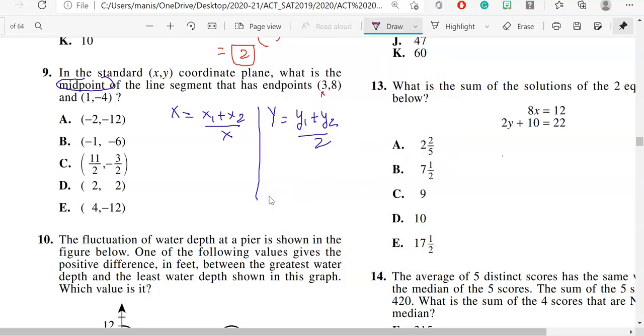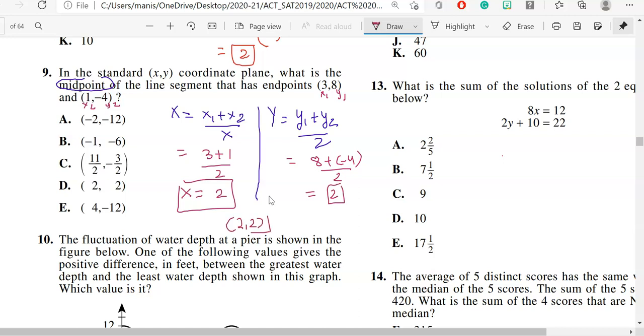I'm taking this as x1, and if I take this as x1, this is my y1. If this is my x2, this will be my y2. So let's substitute the values. 3 plus 1 divided by 2 gives me 2. And in this case y1 is my 8, plus negative 4, divided by 2. It gives me 4 over 2, that's my 2. So my set of coordinate points will be 2, 2 for this problem. So option D is the correct answer for this question.